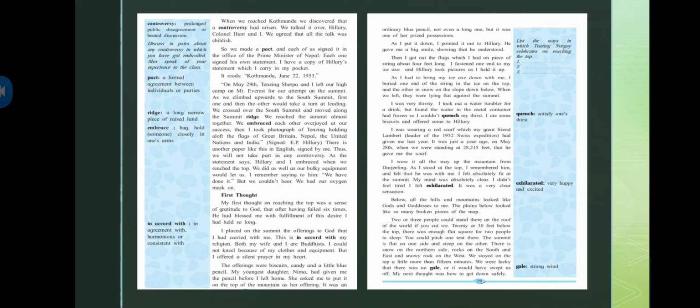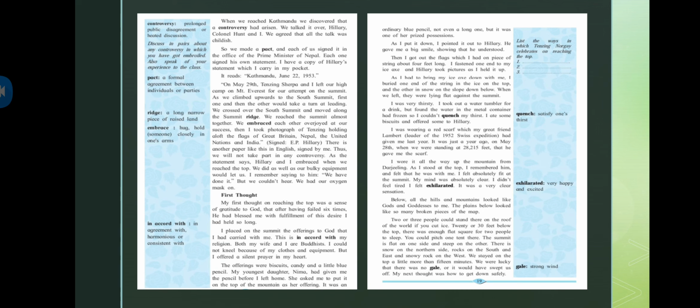As I put it down, I pointed it out to Hillary. He gave me a big smile, showing that he understood. So basically, when I put that pencil on the top, I pointed towards Hillary. He did not hear what I said, but he understood. When I pointed the pencil towards him, he understood and gave a big smile to me.